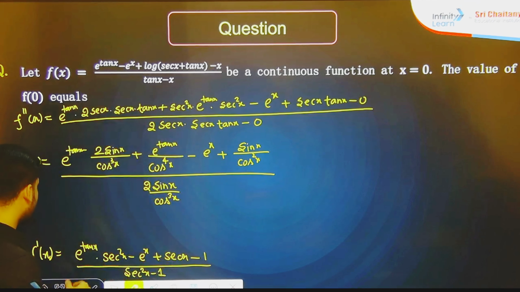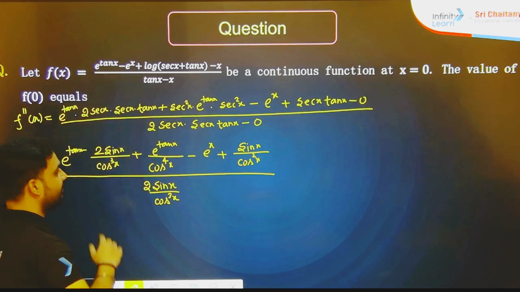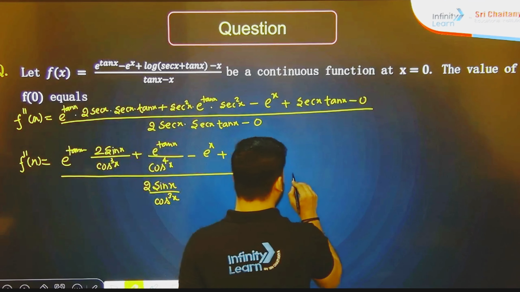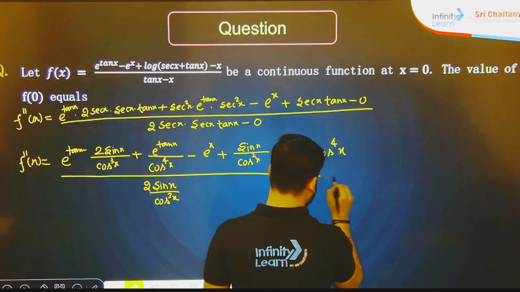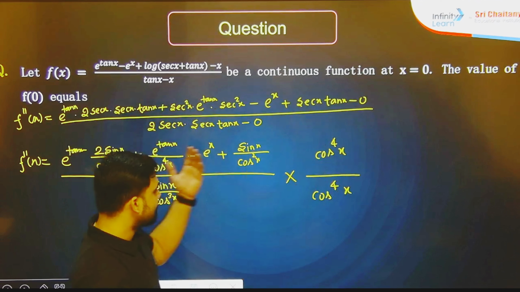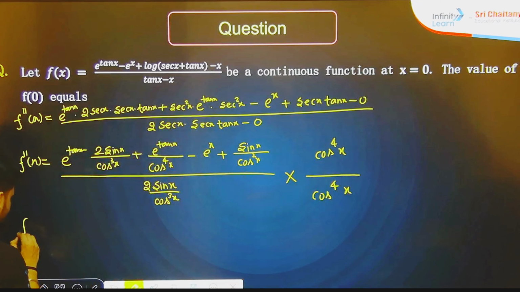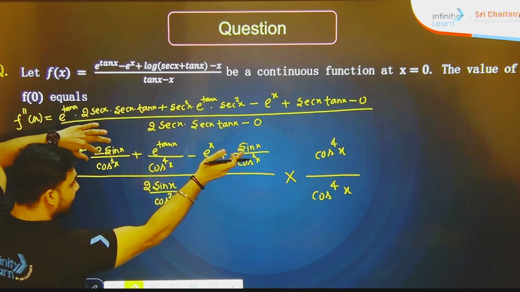Now we can see that everywhere we have cos in the denominator. So what I am going to do is multiply by cos 4x here and cos 4x here. So f double dash x is equal to, see carefully, cos cube x and cos 4x, one cancels.